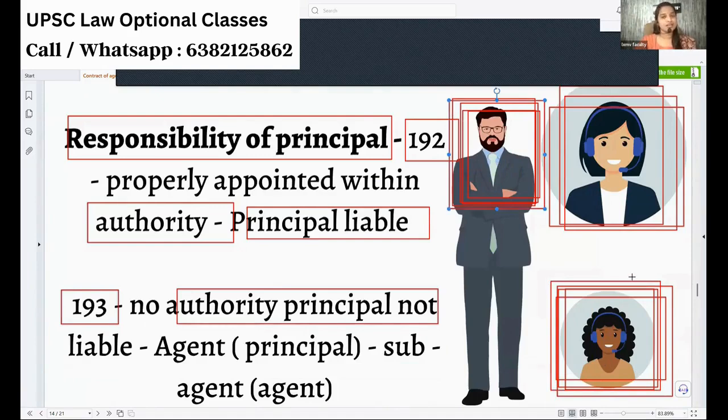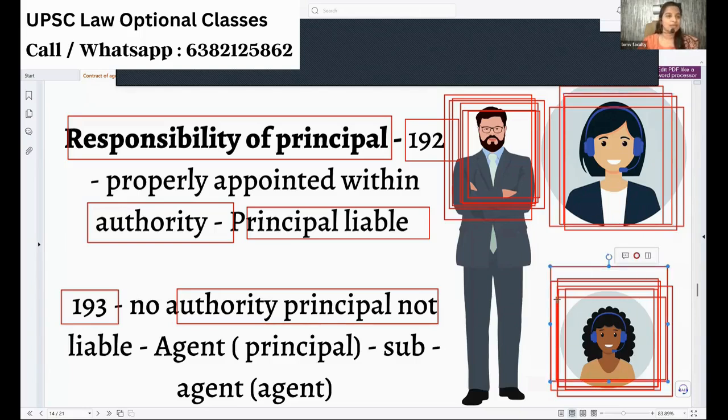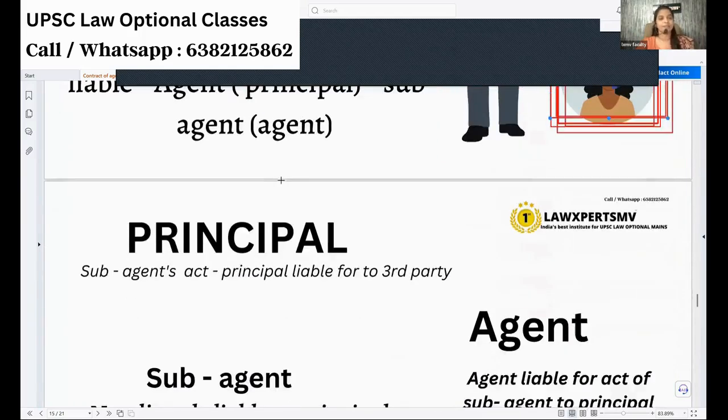How does the system work here? The sub-agent will become the agent of this person, and this agent will be the principal. So the first principal will not come into the picture at all because he did not give any authority to create a sub-agency under him. So what happened? If an agent creates a sub-agent against the principal's authority, then whatever the sub-agent does, the agent alone will be responsible because she will be the principal for the sub-agent. Like that. Okay, that is given under section 193.